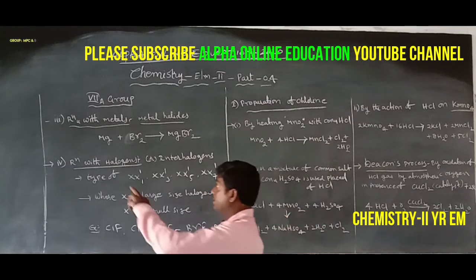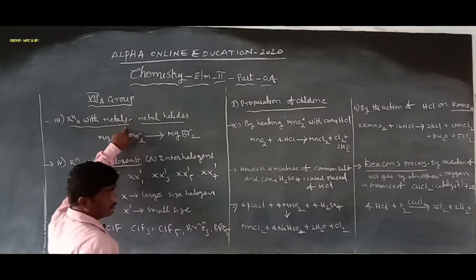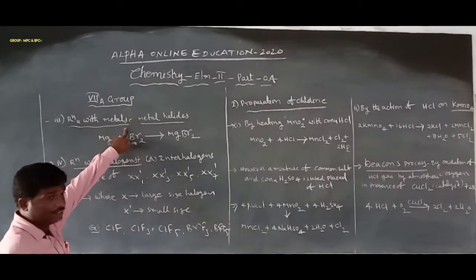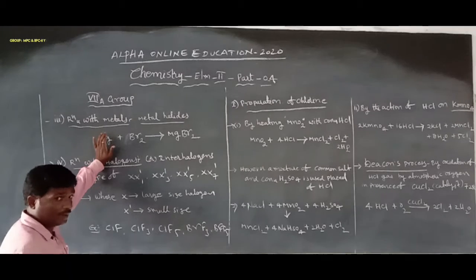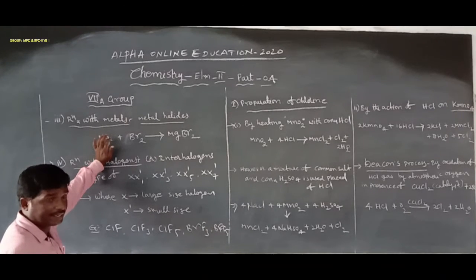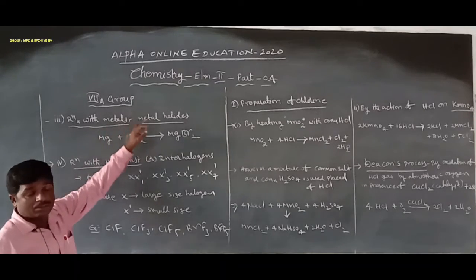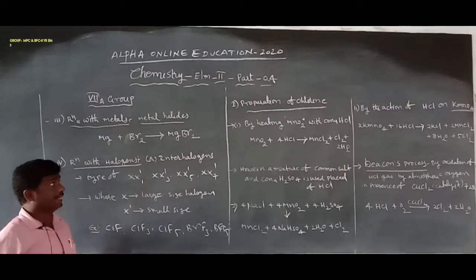The third one is the reaction with metals. Halogen elements react with metals, for example magnesium metal. As group 7A elements, halogens react with or combine with a metal to form metal halides.